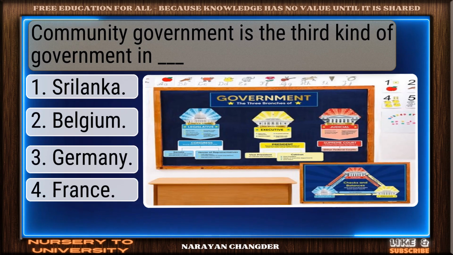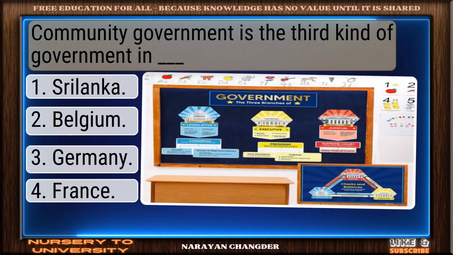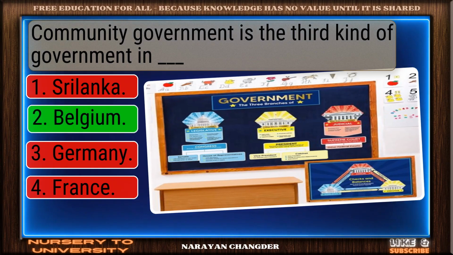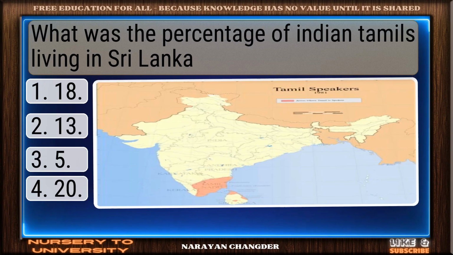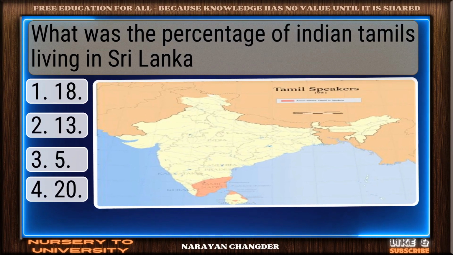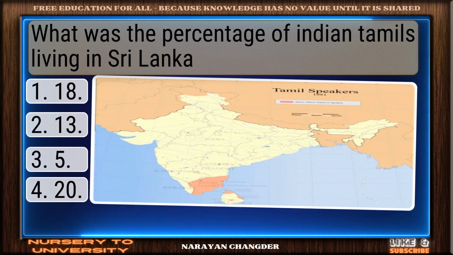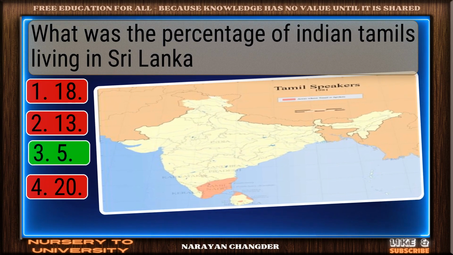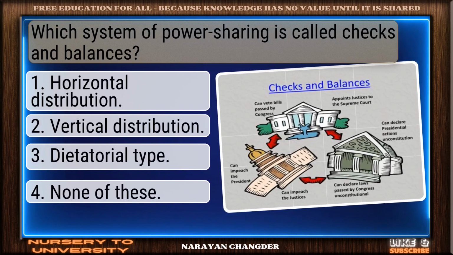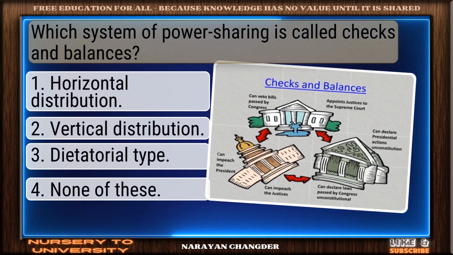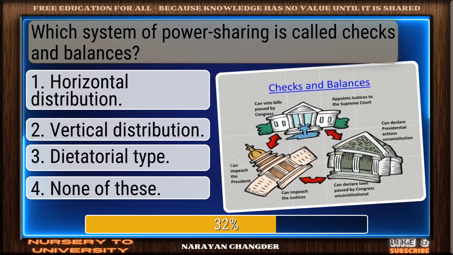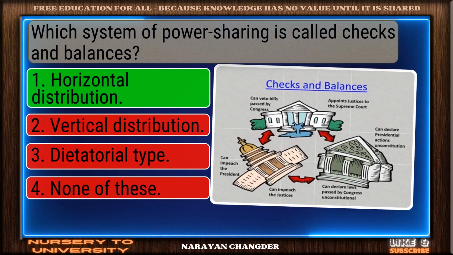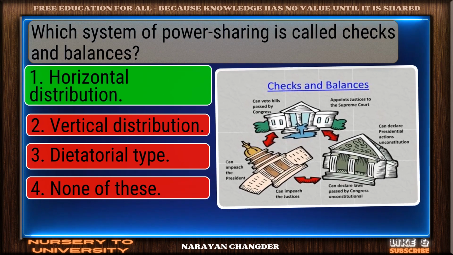Community government is the 3rd kind of government in Dash. Nicely done. Belgium is solid. What was the percentage of Indian Tamils living in Sri Lanka? Nice work, fits perfectly. Which system of power sharing is called checks and balances? On track. Horizontal distribution is correct.